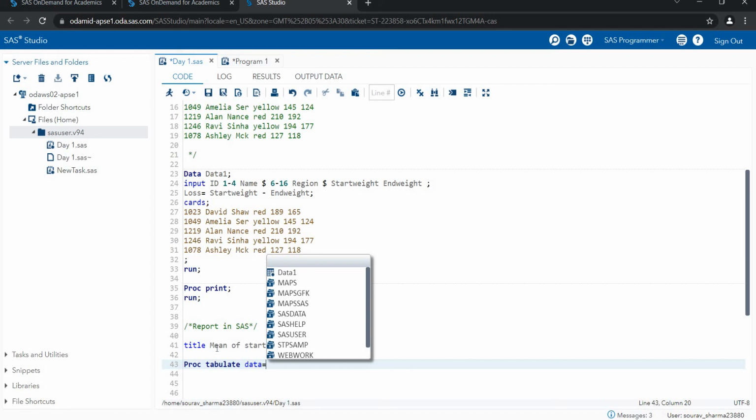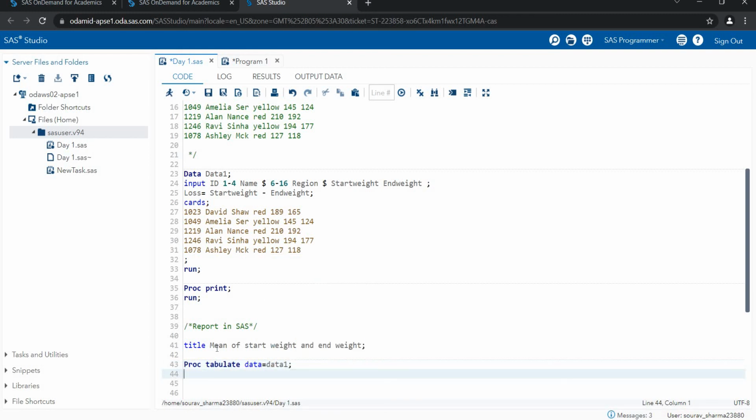So mainly we are doing analysis with the help of the proc steps. The data step is only for creating and modifying all the data, but the proc step is used for analysis purposes. We are doing all kinds of analysis with the help of the proc steps. So now my data is data 1. Correct. Now I'm creating one analysis on my data.